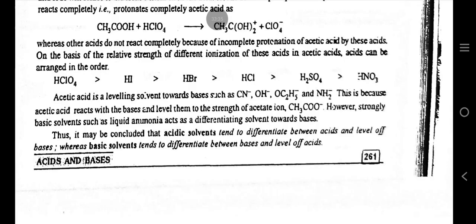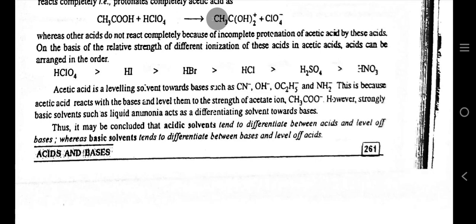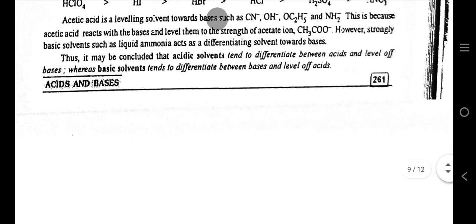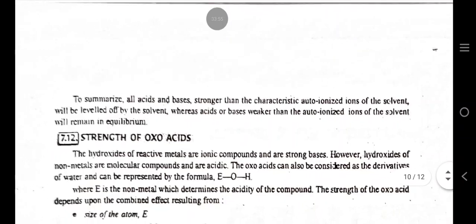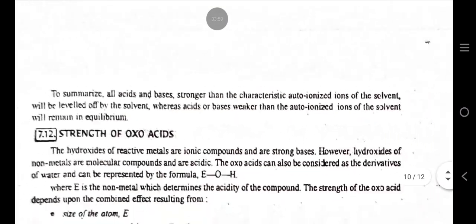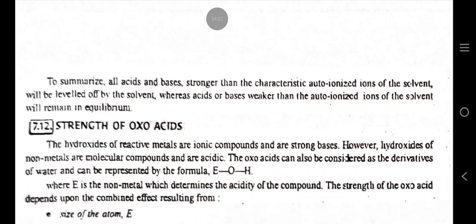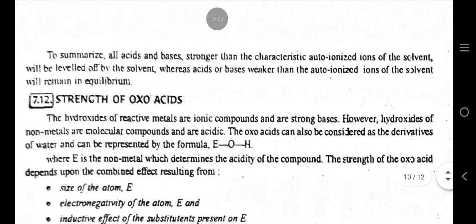Thus, it may be concluded that acidic solvents tend to differentiate between acids and level off bases, whereas basic solvents tend to differentiate between bases and level off acids. To summarize, all acids and bases stronger than the characteristic auto-ionized ions of the solvent will be leveled off by the solvent, whereas acids or bases weaker than the auto-ionized ions of the solvent will remain in equilibrium.